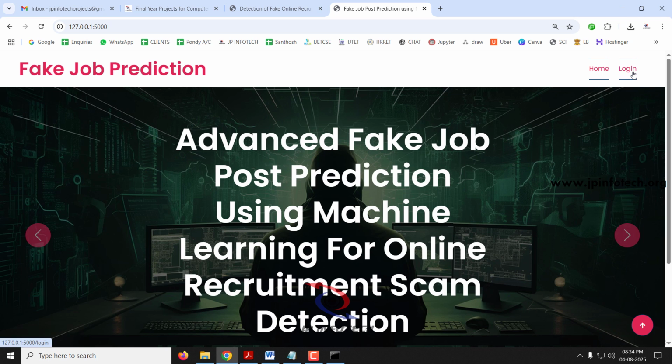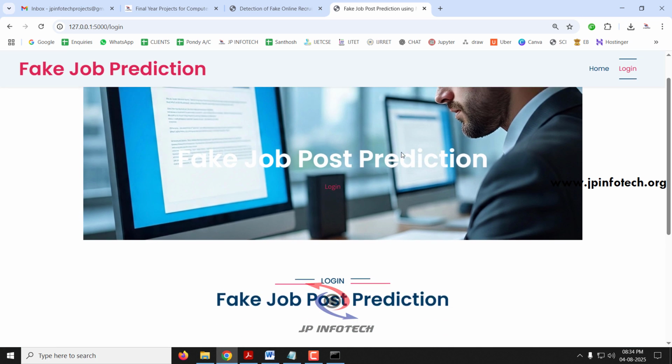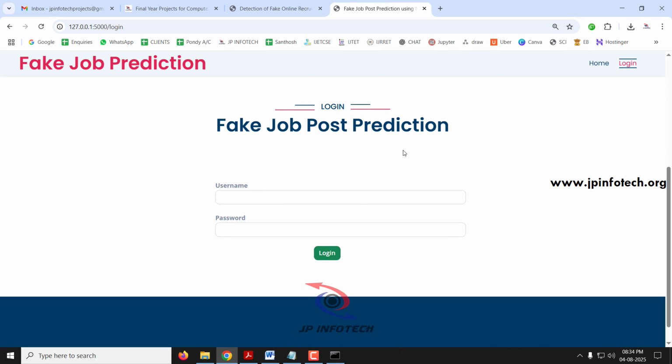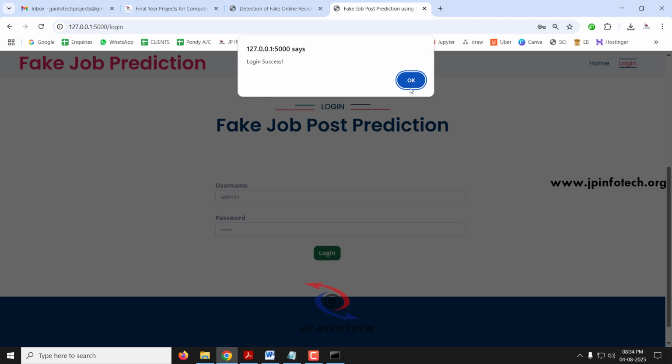First, you just click this login menu. It will navigate to the login page. Kindly note that this is a static login page because we have not used any database in the project. So just enter the default username and password as admin and then click the login button. So now you can see the login message, and click OK.